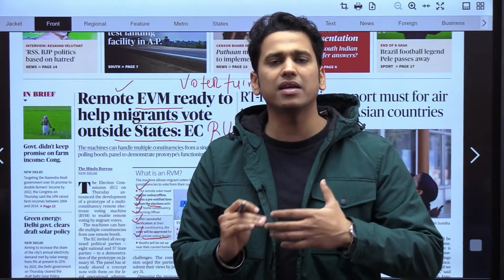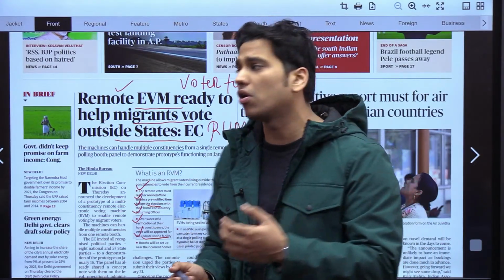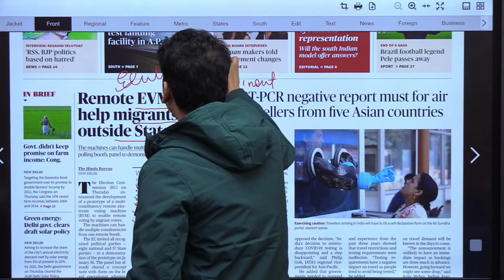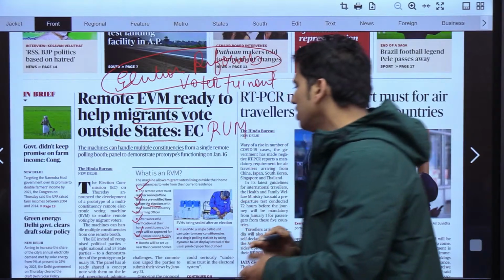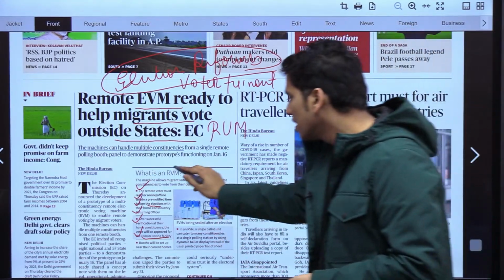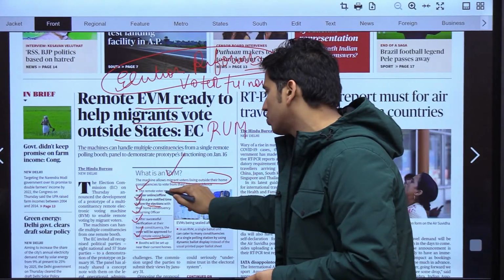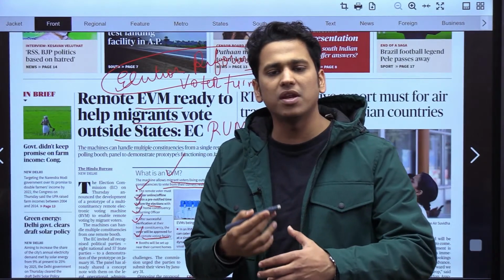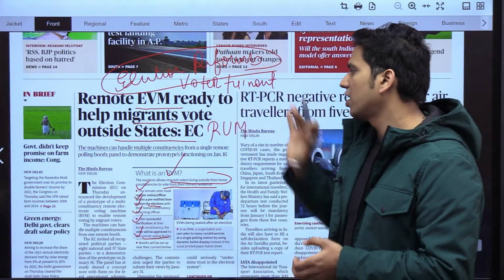So this is a very good thing that is coming up if we talk about the election reforms, or we could say it is a very, very good initiative that has been started by the Election Commission. So this machine allows migrant voters living outside their home constituency to vote from their current residence. So this is a very, very big initiative, right? So this was our main news that is on our front page, right?